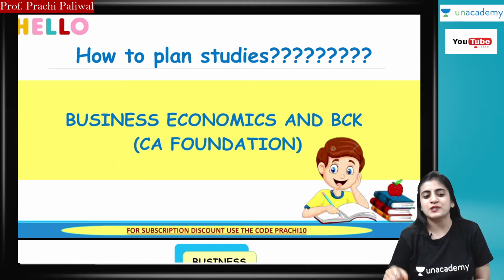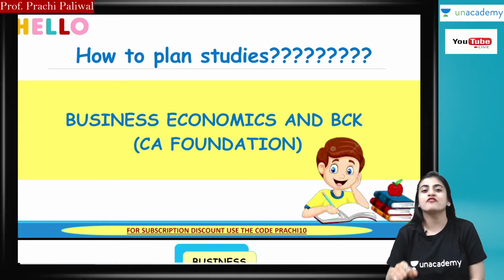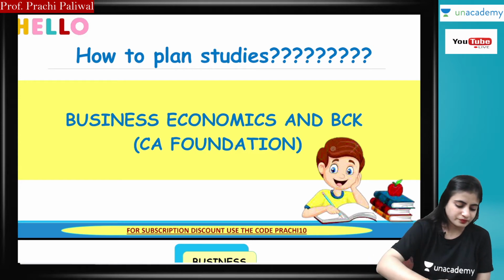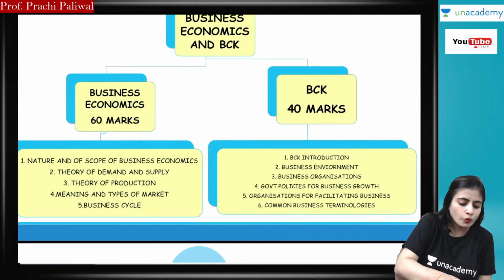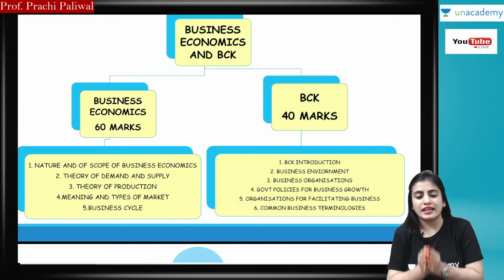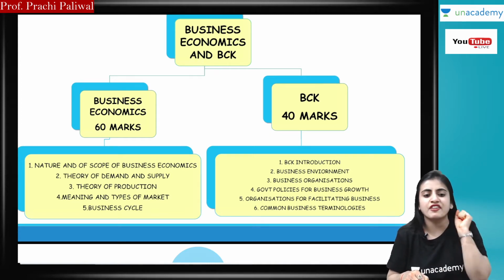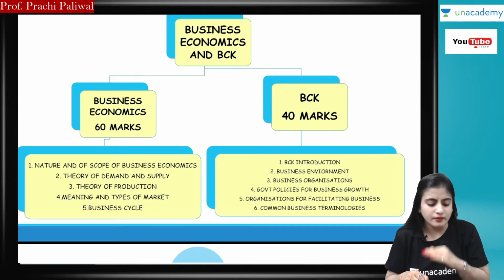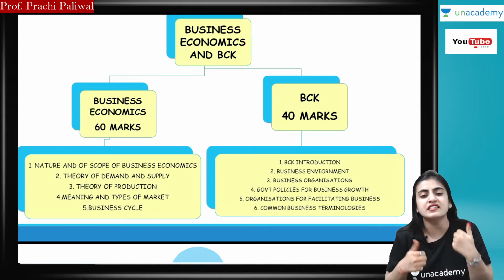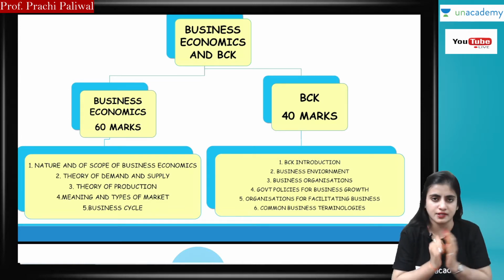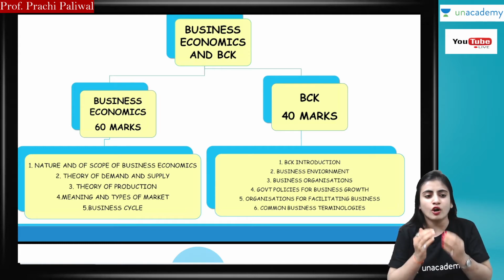So we are here to plan studies for business economics and BCK for CA Foundation December 2021, guys. As you all know, in CA Foundation, economics is divided into two parts: business economics for 60 marks and BCK for 40 marks. In business economics, we have 5 chapters, and in BCK, we have 6 chapters. So you have to plan your studies according to this syllabus and these topics.